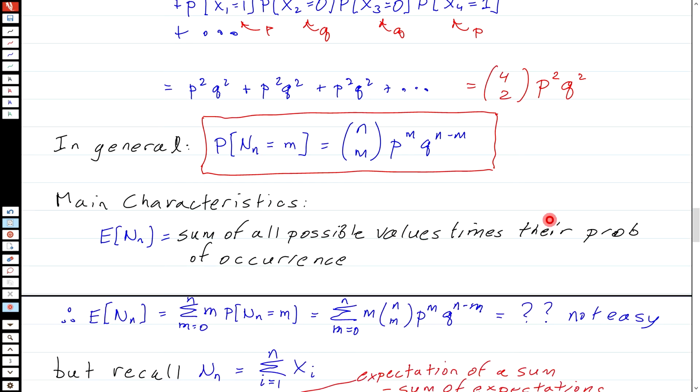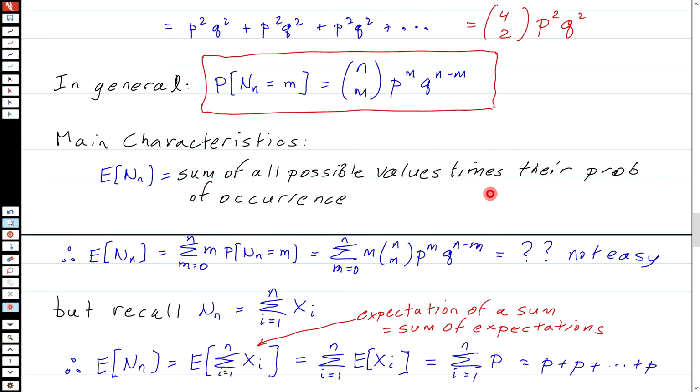Well, then we could talk about the main characteristics of the binomial distribution, starting with its mean. The fundamental definition of a mean or expectation is the sum of all possible values times the probability of occurrence. So I could write it this way: the expected value of n sub n is the sum m equals 0 to n, those are the possible values of this random variable, times their probability of occurrence. And I got this horrible looking expression on the right hand side, m times n choose m, p to the m, q to the n minus m. And this is not an easy expression to solve. Basically, if I were to solve it, I would just look up what the answer is because somebody else has solved it for me.